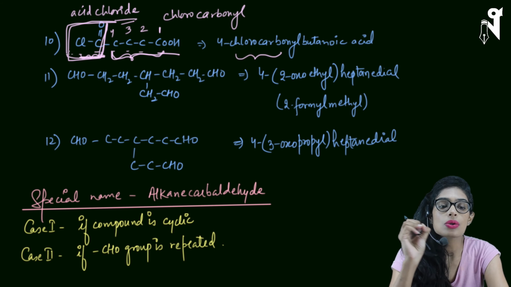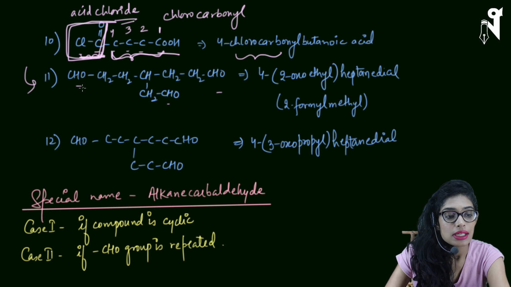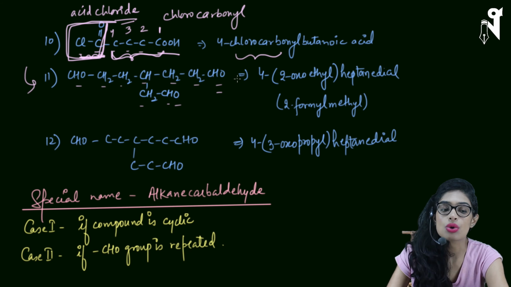Now let's come back to the aldehydes. So now look at another chain. I have a chain where we have 3 CHO groups, and the chain is something like CHO, CH2, CH2, CH, CH2, CHO, CH2, CH2, CHO. Again, we have 3 CHOs and the chain is branched. So we have to try to include as many CHOs as possible in our principal carbon chain. Our chain will start from CHO, our chain will end at CHO. We will be choosing the principal carbon chain which will have maximum number of carbons.